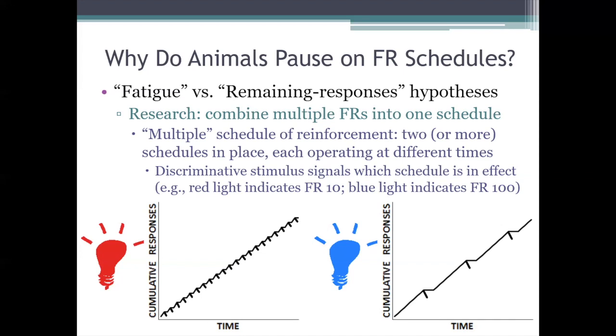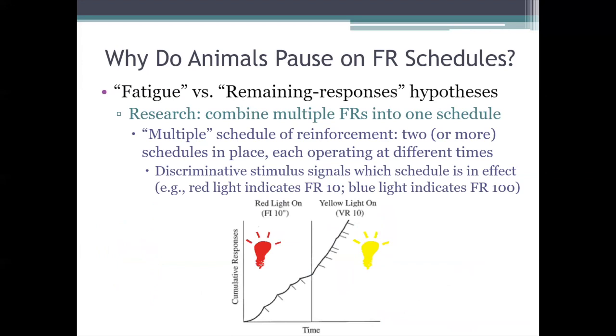They could be anything. So you could have one fixed interval schedule and one variable ratio schedule. You could have a multiple schedule where one schedule is variable interval and the other one is fixed ratio, or whatever. What defines a multiple schedule of reinforcement is just that there are at least two different schedules. Those schedules sort of take turns, they alternate, different schedules are in effect at different times, and each schedule is signaled by a particular stimulus.